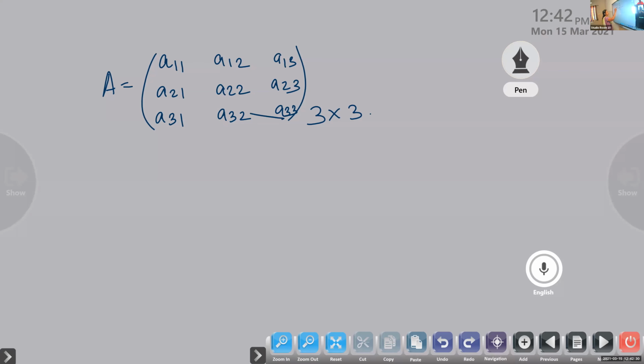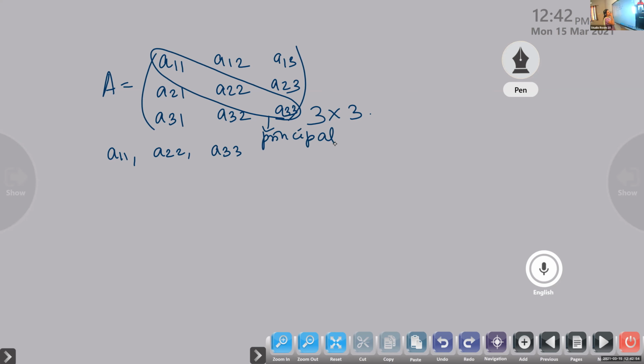Now look at these elements, which form the diagonal. A11, A22, A33 are called the principal diagonal elements, the elements which come along the diagonal. We call these principal diagonal entries, or simply diagonal entries.